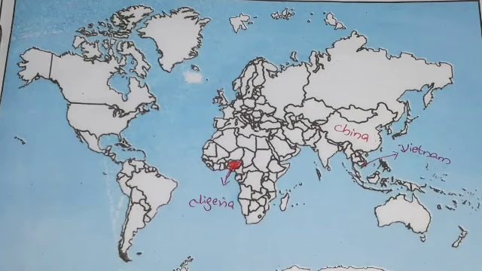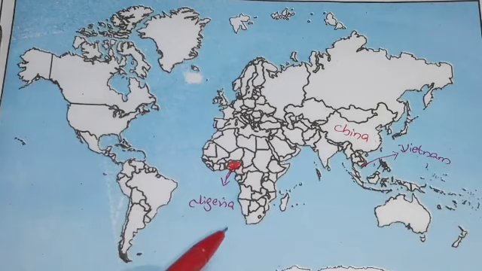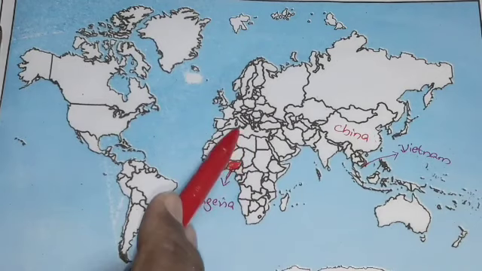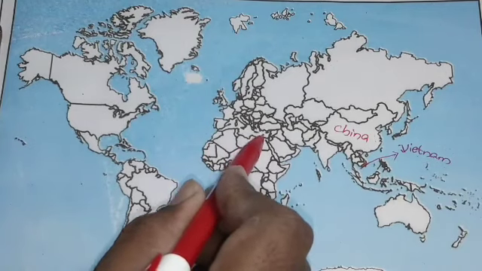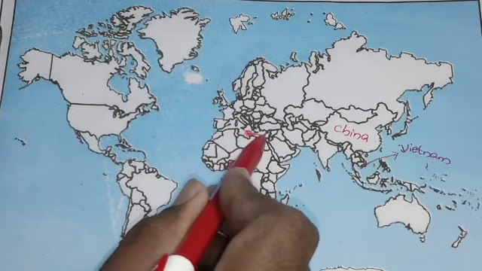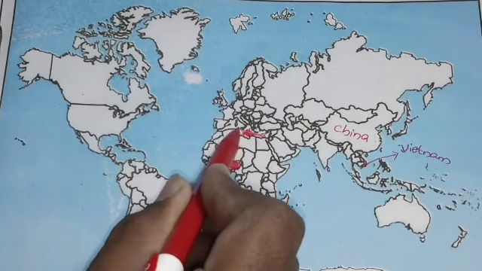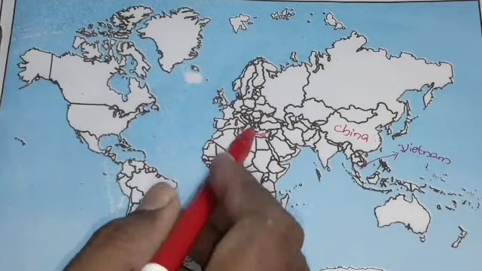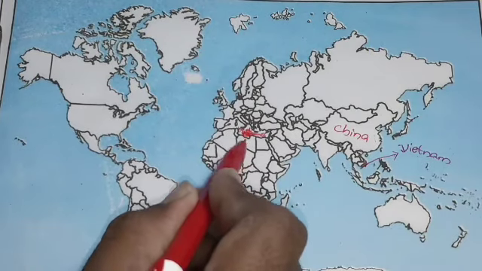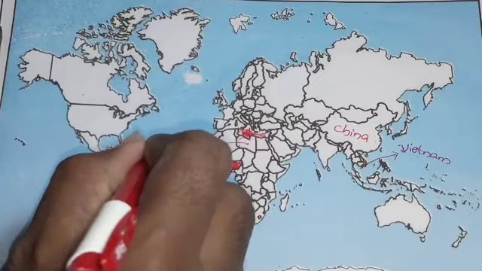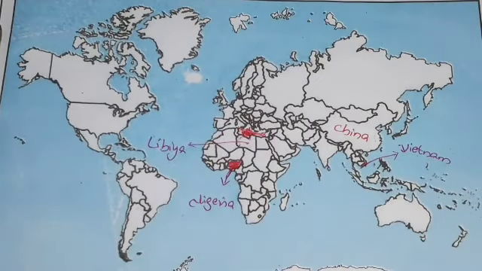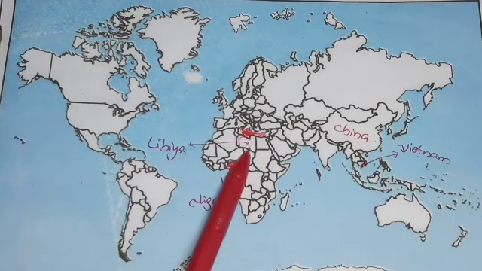And next, the fourth one is Libya. Libya is the upper part of Africa. In this world political map, they did not mention the Mediterranean Sea. This total area is the Mediterranean Sea, and below the Mediterranean Sea Africa is located. The first country from the Mediterranean Sea, which looks like this shape, is called Libya. This country is Libya, the upper part of Africa.